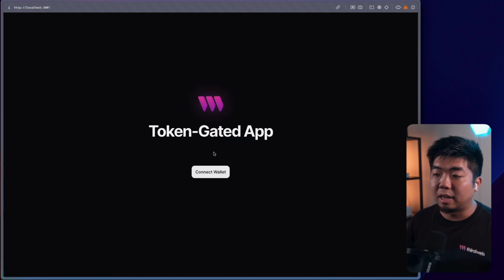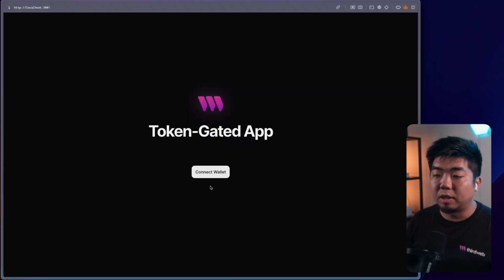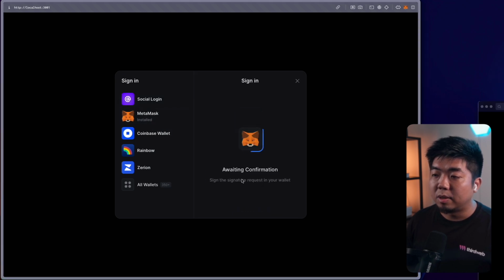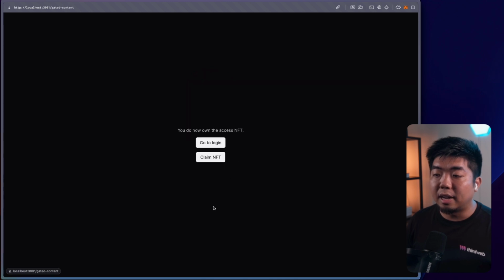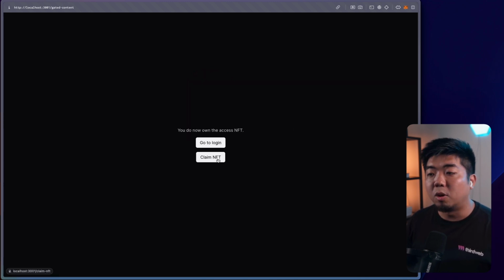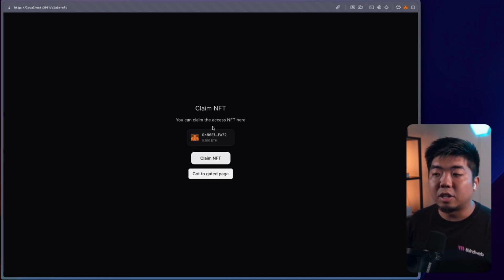So let's disconnect here. Let's go to our login. Let me switch wallets here really quick. Let's switch to another wallet that doesn't have the NFT. So we'll come back in here. We'll sign in with our MetaMask wallet. We'll hit sign. We go to our gated content this time. You can see we do not own the Access NFT. We'll have to go back here, claim our NFT. We'll hit claim NFT here. And we can just claim the NFT, then go back to the gated content and gain access to it. And there you have it.